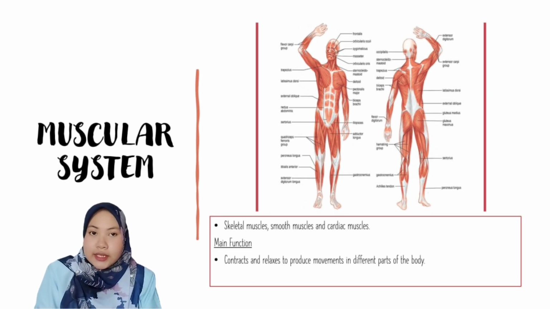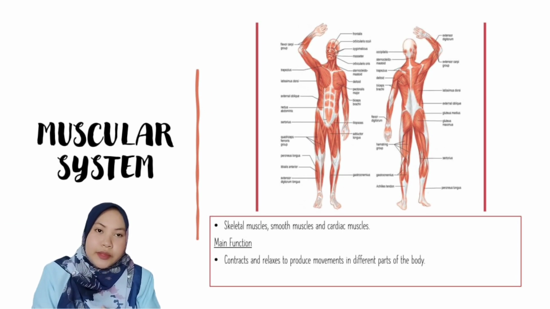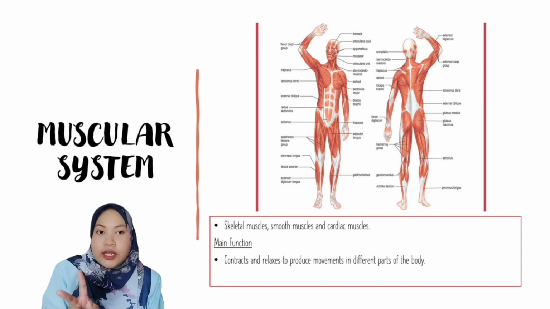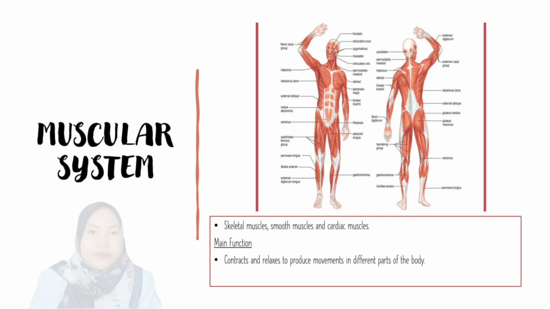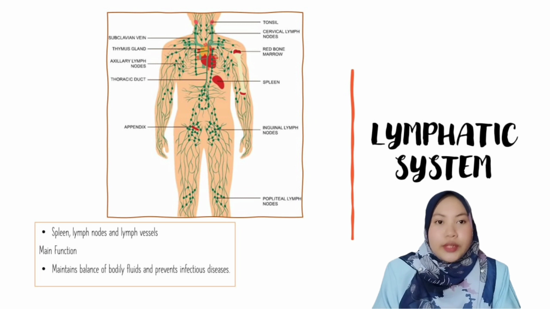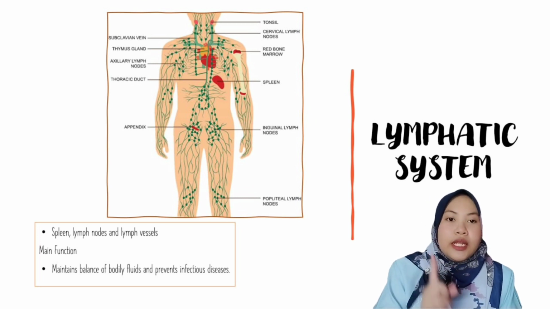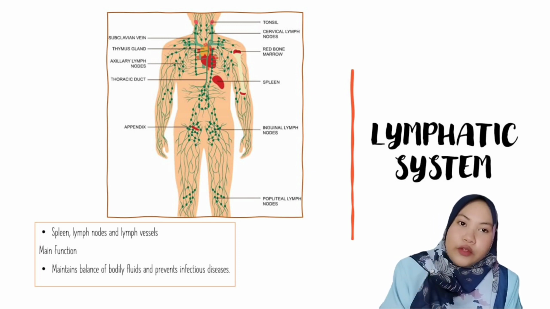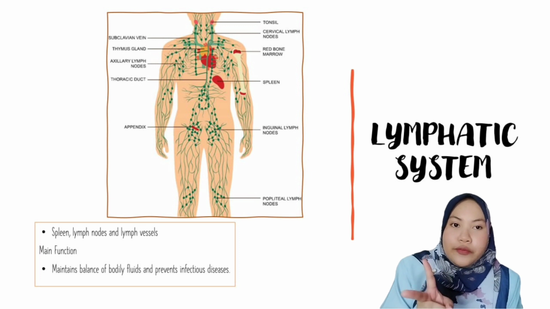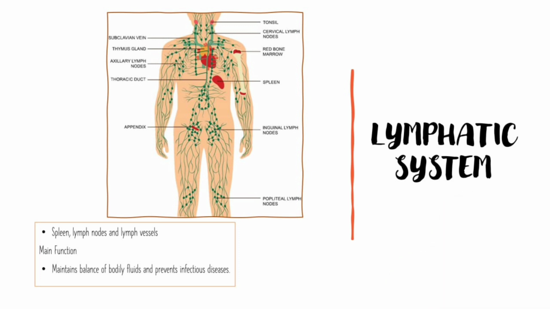Next, we have the muscular system. The main function of the muscular system is to relax and contract, to produce movement in different parts of the body. For the muscular system, we have skeletal muscles, smooth muscles, and cardiac muscles. Next we have the lymphatic system. The main functions of the lymphatic system are to maintain balance of bodily fluids and to prevent infectious disease. In the lymphatic system, we have the spleen, lymph nodes, and lymph vessels.